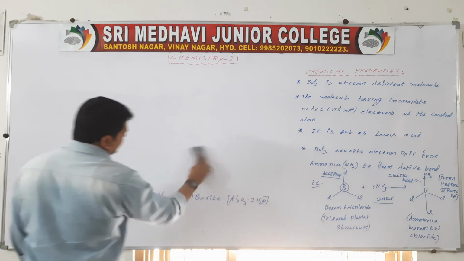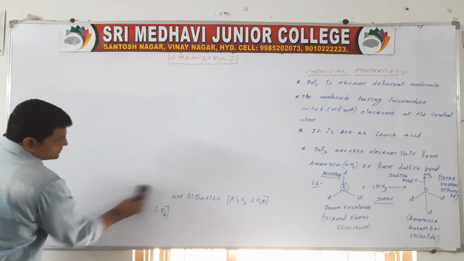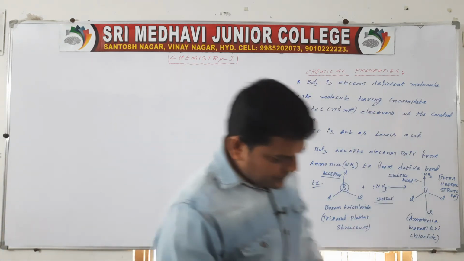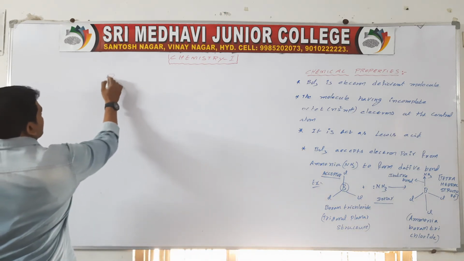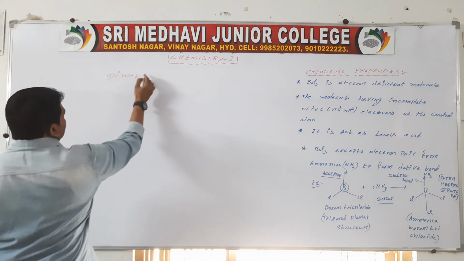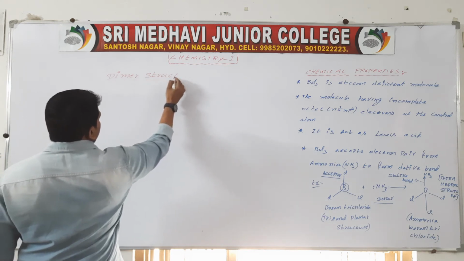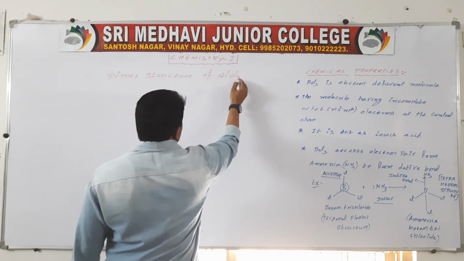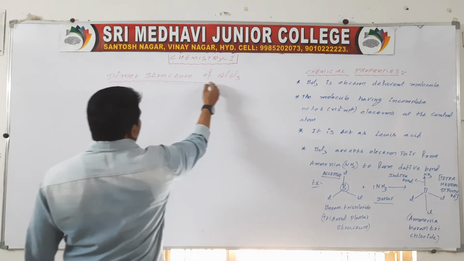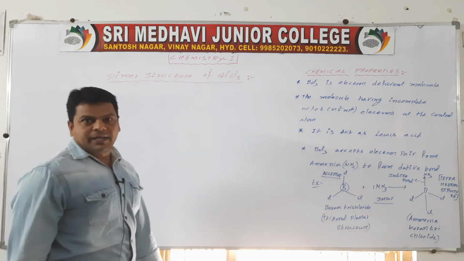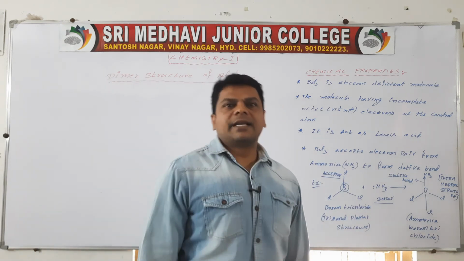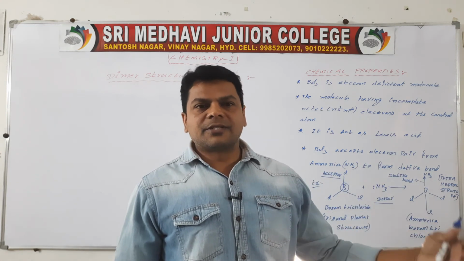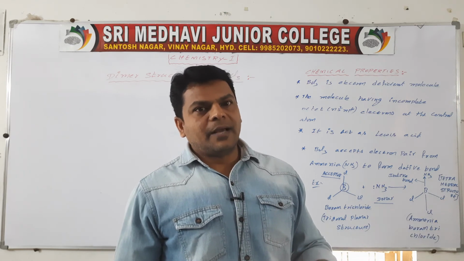AlCl3 is also an electron deficient molecule which accepts an electron pair from chlorine and gives a tetrahedral dimer.